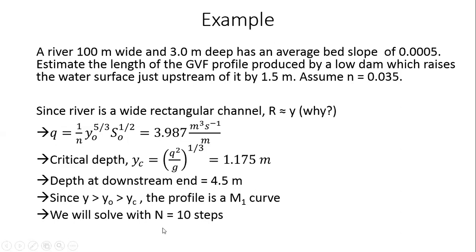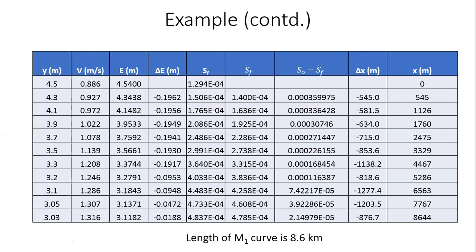Now we are going to solve this problem with 10 steps, N equal to 10 steps. This might be a little cluttered, but just bear with me. Remember the hint that was given: this is a subcritical flow because Y naught is greater than Yc. When the flow is subcritical, you have to go from the downstream end towards the upstream end. The flow proceeds upstream, right? So I'm starting from the downstream end where the water depth is 4.5 meters.